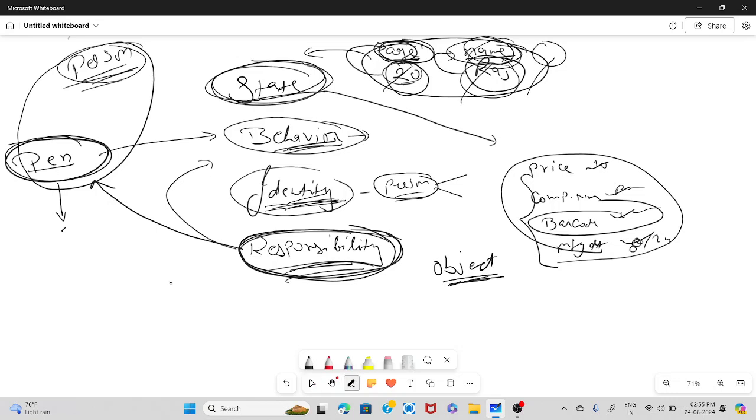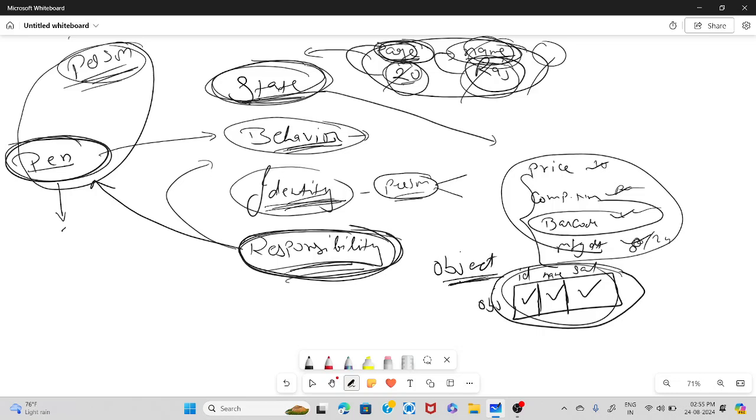So for example, let me draw a kind of example. Let's take an employee who has an id, a name, and some salary. So this is my object of employee. This is my memory where I have three sections. One is reserved for id, one for name, and one for salary. Now whenever I store a value in this memory section, this becomes the state of an object.